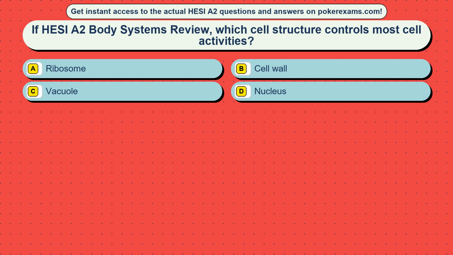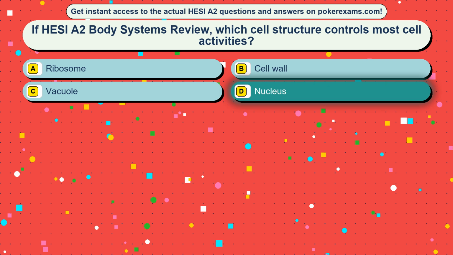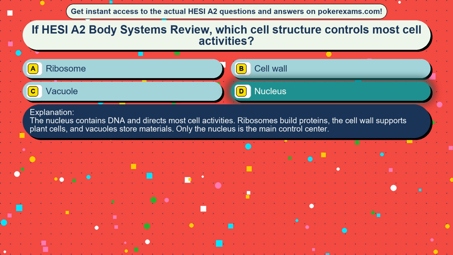Question 30. If HESI A2 Body Systems review, which cell structure controls most cell activities? Option A, ribosome, option B, cell wall, option C, vacuole, option D, nucleus. The correct answer is option D, nucleus. The nucleus contains DNA and directs most cell activities. Ribosomes build proteins, the cell wall supports plant cells, and vacuoles store materials. Only the nucleus is the main control center.